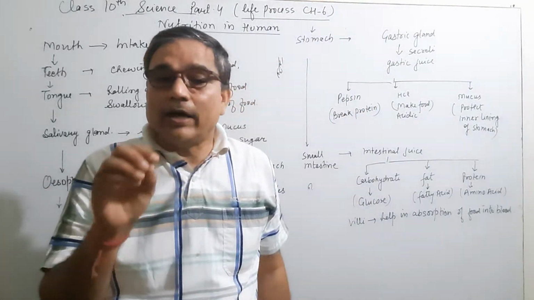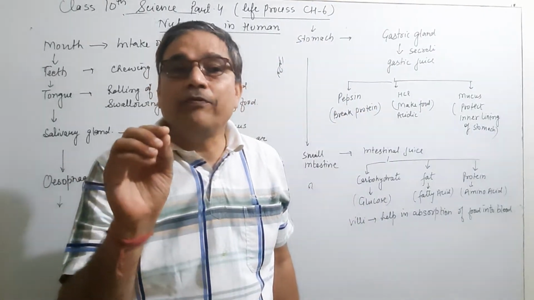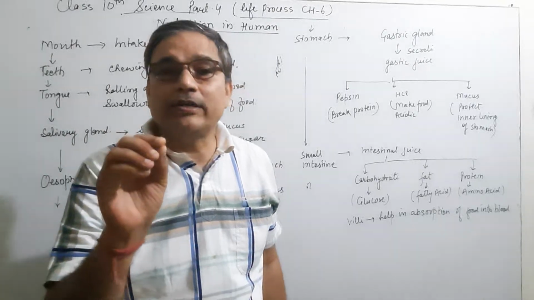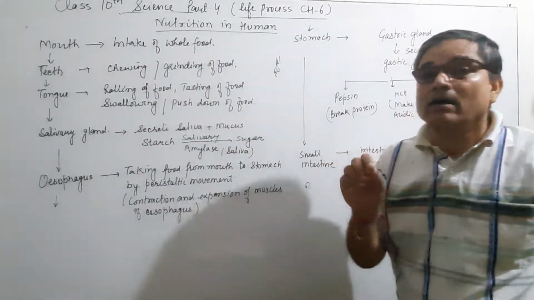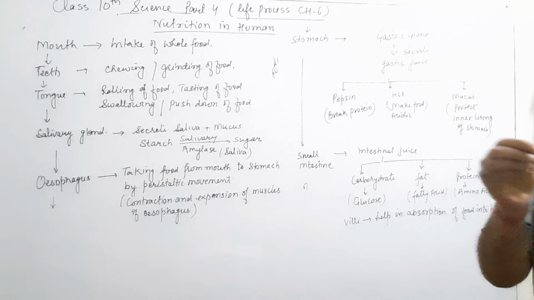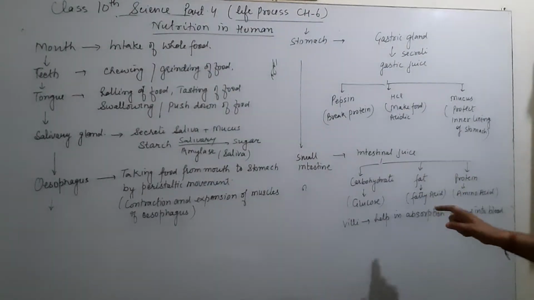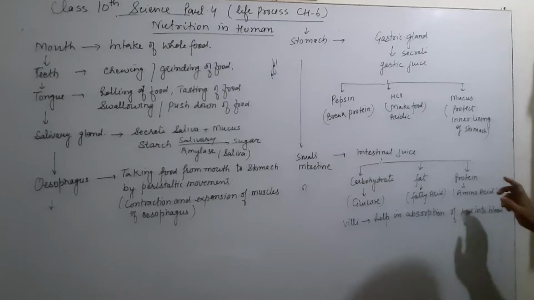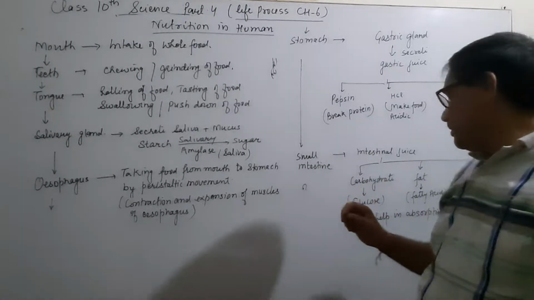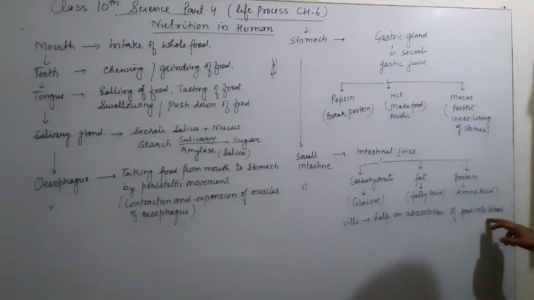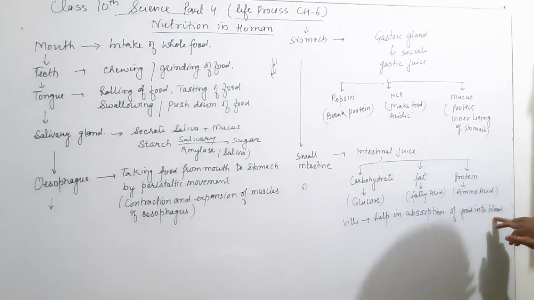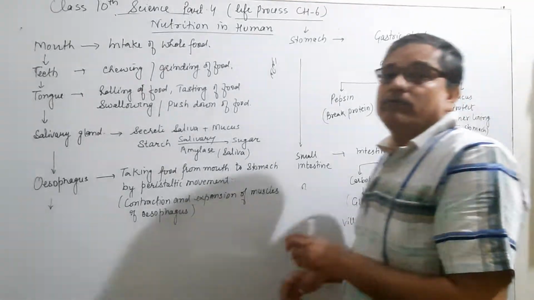transferred. And these villi are attached to the different blood vessels, blood capillaries. These are different blood capillaries, blood vessels. They are connected to them, which help to carry the digested food. They are attached with n number of blood vessels, and this food will transfer to the blood, mix into the blood.